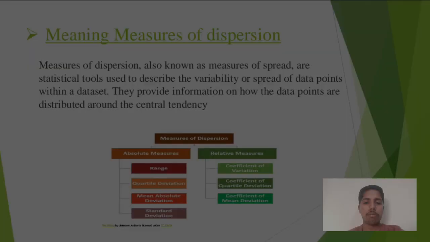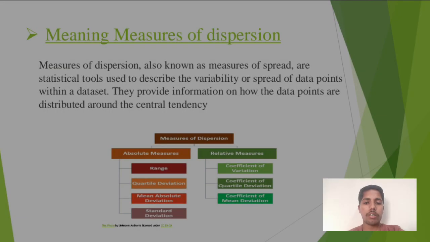Meaning of measures of dispersion. Measures of dispersion, also known as measures of spread, are statistical tools used to describe the variability or spread of the data points within a dataset. They provide information on how the data points are distributed around the central tendency.